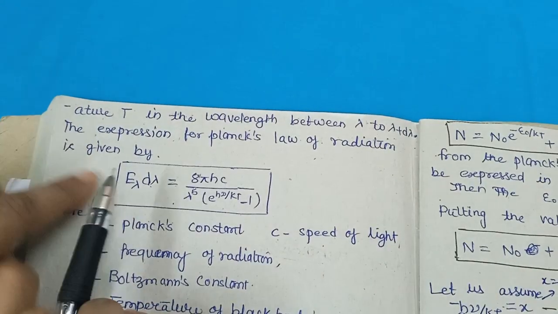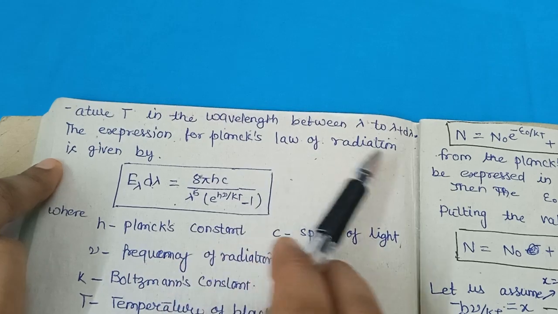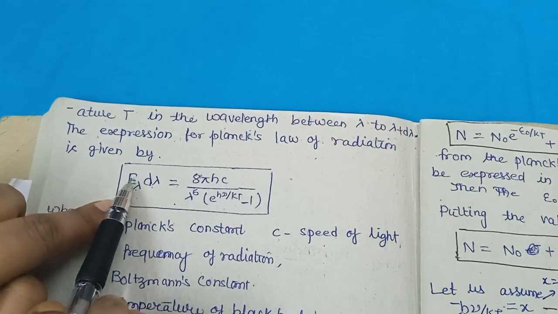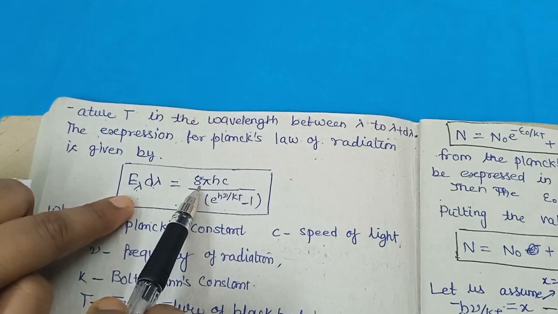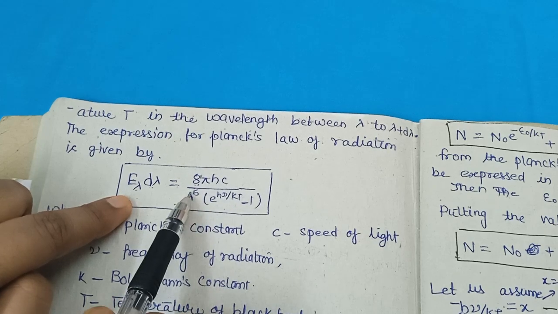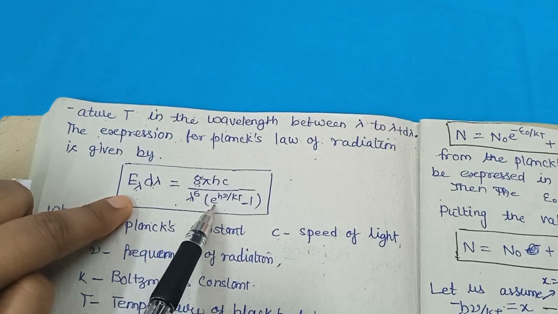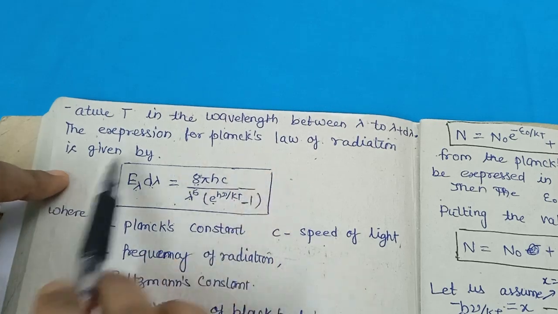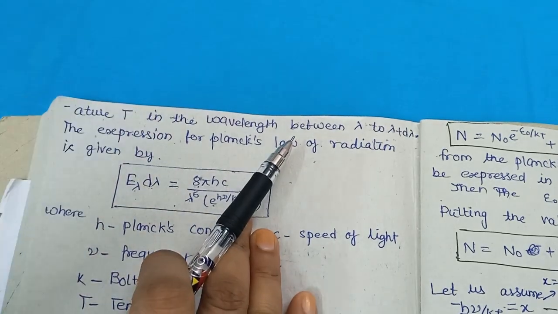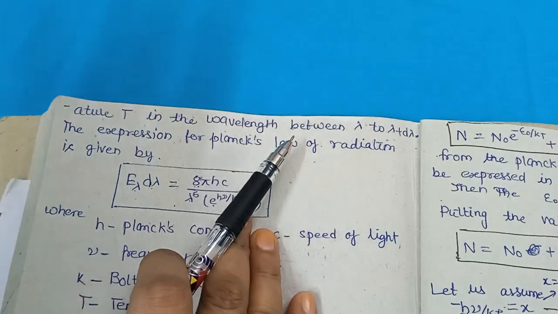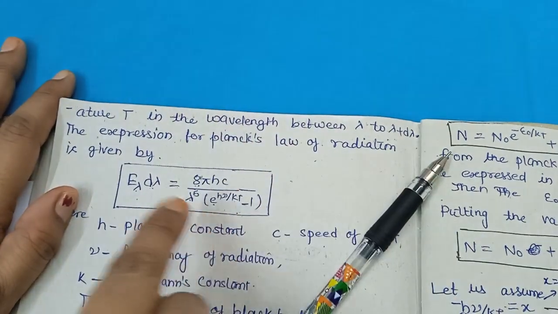So according to this, the expression for Planck's law of radiation, we have E lambda d lambda equal to 8 pi hc upon lambda to the power 5, 1 upon e to the power h nu upon kT minus 1. If you are asked to derive Planck's radiation law, you have to derive this.